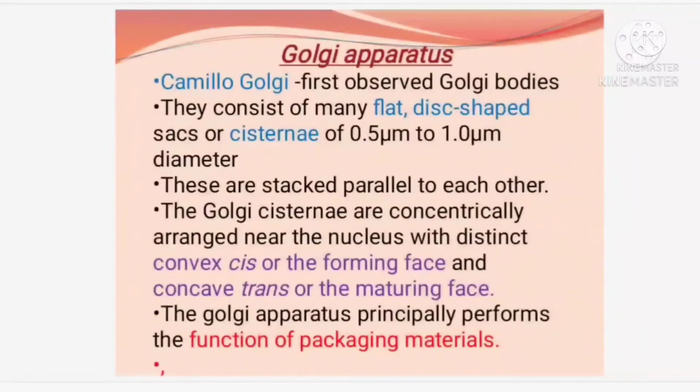So, the next cell organelle we are going to discuss is the Golgi apparatus. The first cell organelle we discussed was the endoplasmic reticulum. The second cell organelle we are going to discuss now is the Golgi bodies. Are the endoplasmic reticulum, Golgi bodies and lysosomes present in prokaryotes? No, they are not present, okay. Now, how does the Golgi apparatus look?